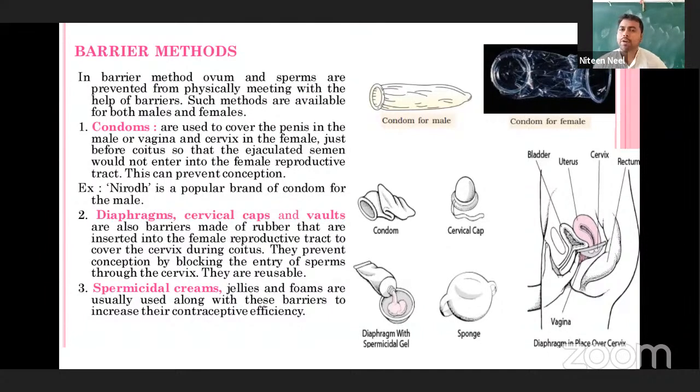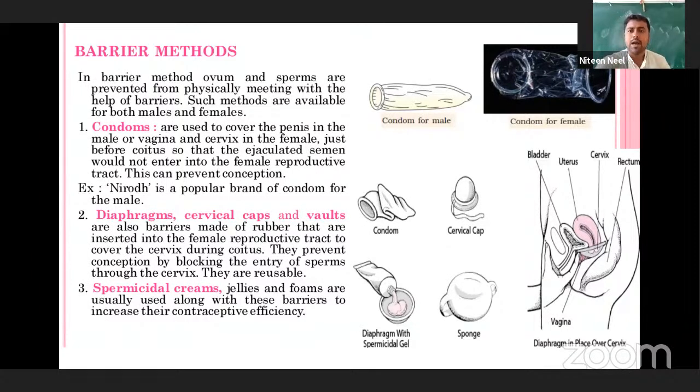There is one popular brand for the condom that is called Nirodh, and nowadays various brands are available in the market, right? But commonly the Nirodh was provided by the government, still also, right? You can visit any kind of hospitals. Outside there will be a box, right? See, the next one is about the diaphragm, cervical caps, or the vaults.